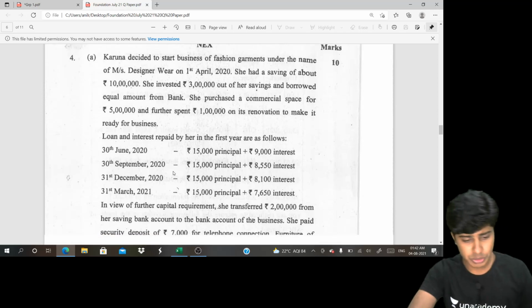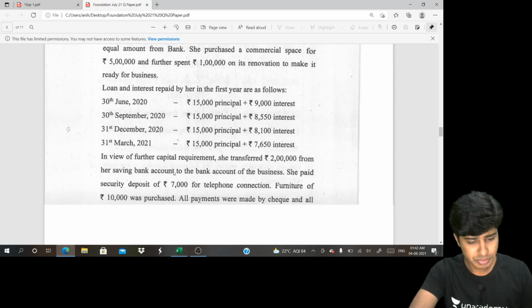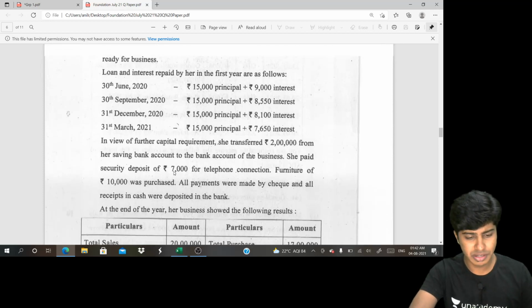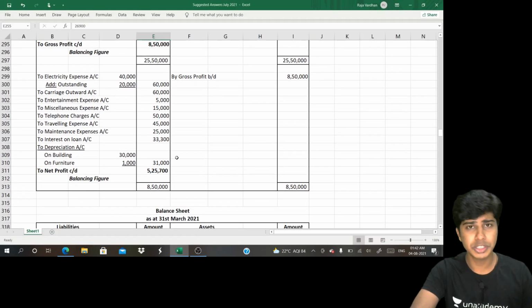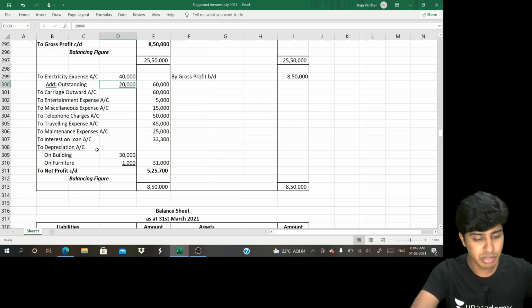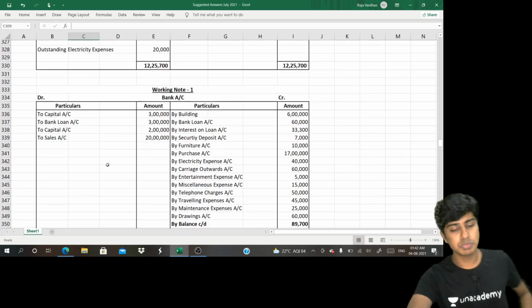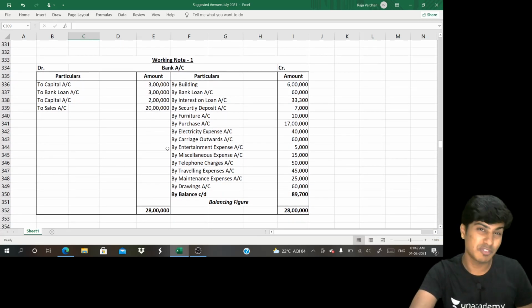Question number 4 is a question from final accounts. Beautiful question. Nothing very interesting in this part. There are a lot of expenses given. I don't want to deal with this question in detail, so just go on posting. There are some outstanding expenses which are supposed to be included based on accrual concept, and depreciation we were supposed to compute separately. And bank account was missing in this question. Bank account was supposed to be prepared. This is what took a lot of time in this question.